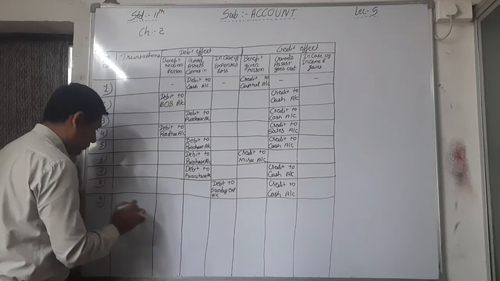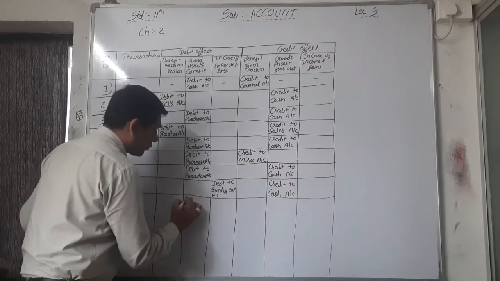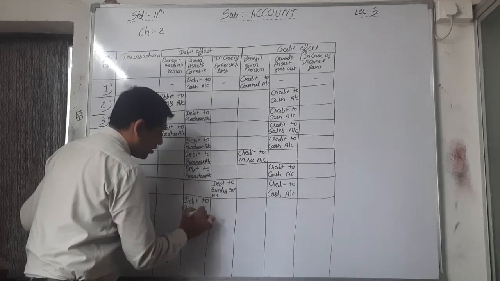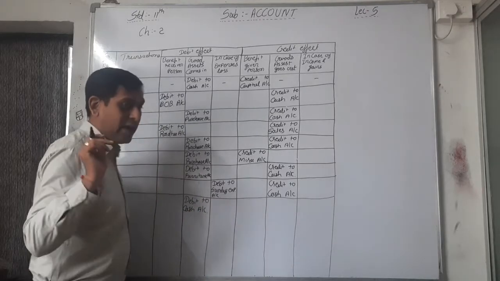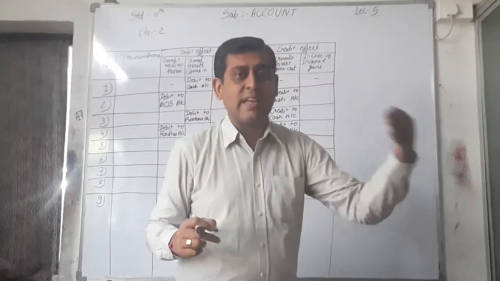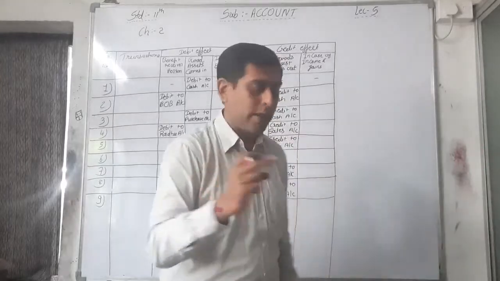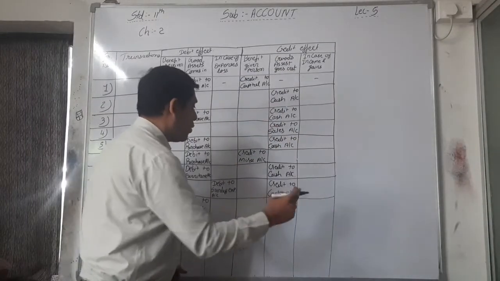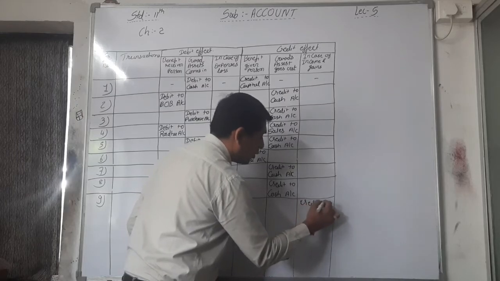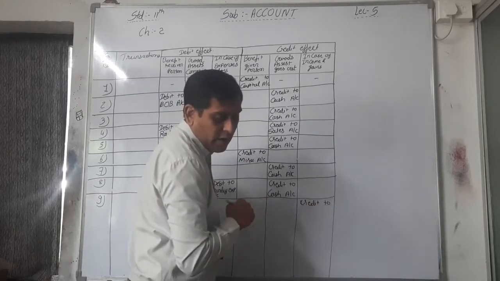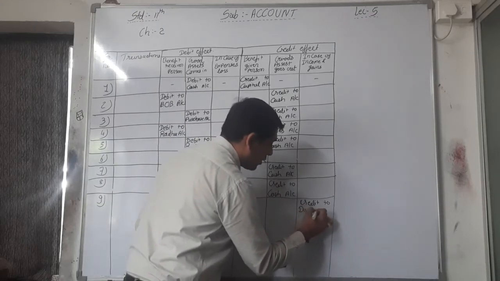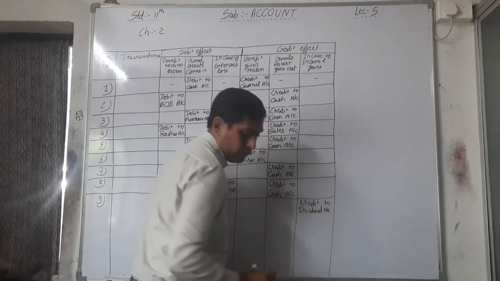Ninth one, debit to cash account, because cash comes in whenever we are receiving an income. Cash goes out whenever we are paying an expense. Okay, so here debit to cash account and income, credit to dividend account. Dividend is our income, that's why credit to dividend account. Okay.